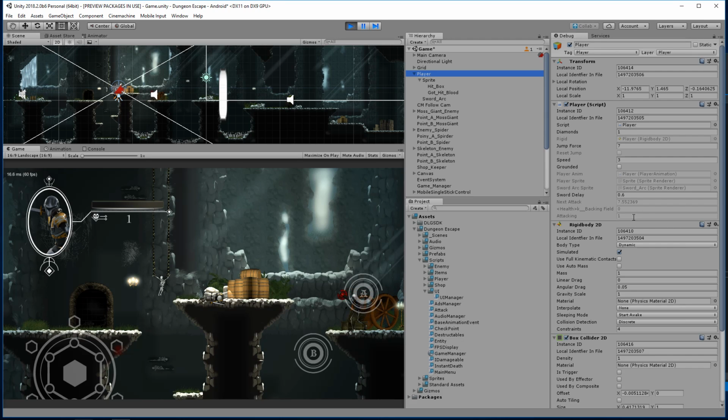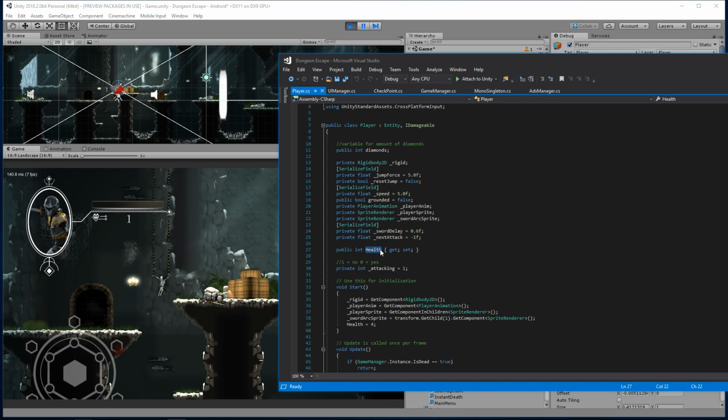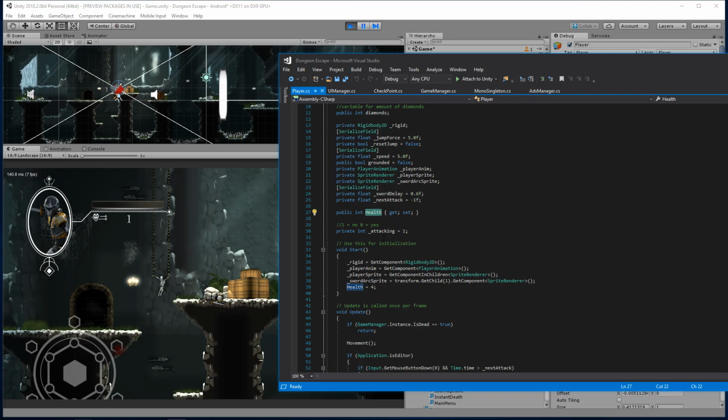Okay, so our health is a backing field, and I'm not sure why that is set to 0. Let's open up the player script. What happens on that health variable? We have an IDamageable here, which gives us the health property, and we did indeed change that.